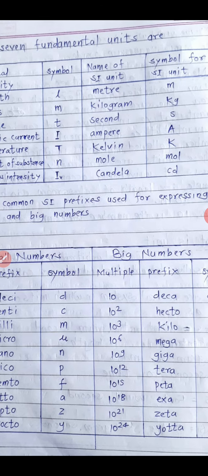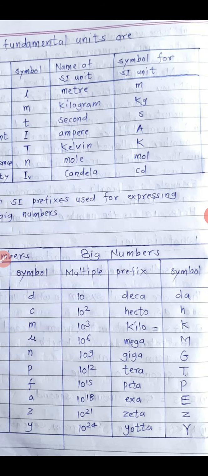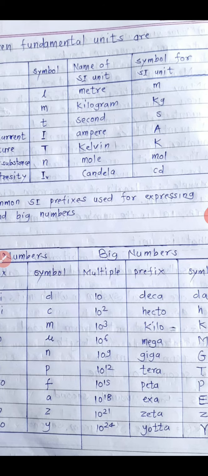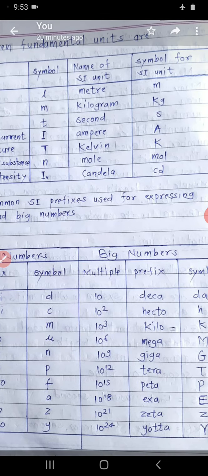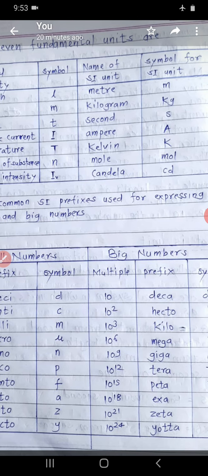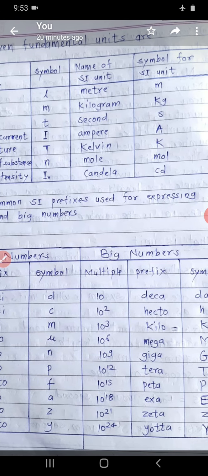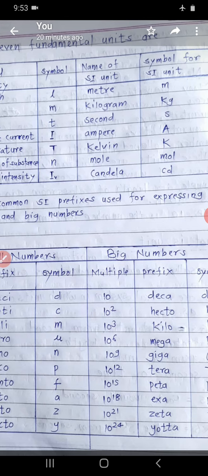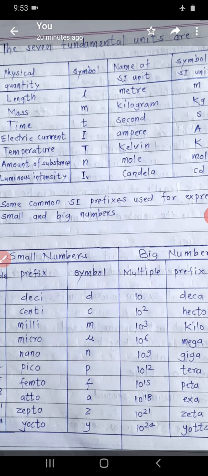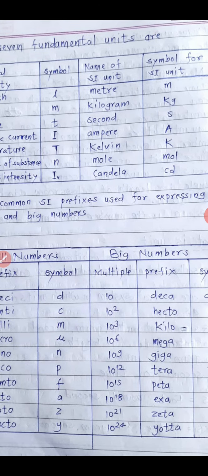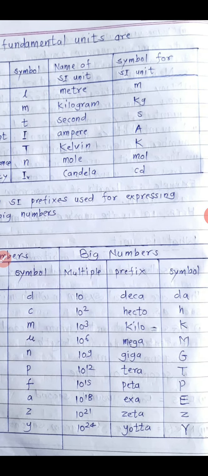The symbols for the SI units are: m for meter, kg for kilogram, s for second, capital A for ampere, K for Kelvin, mol for mole, and cd for candela.